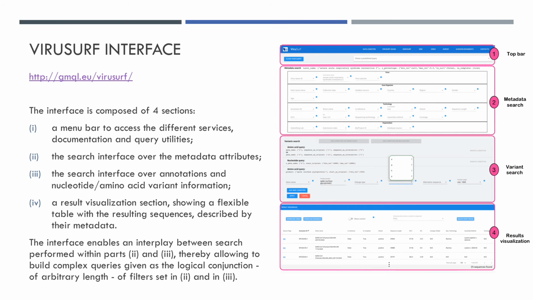The interface is composed of 4 sections: a menu bar to access the different services, documentation, and query utilities; the search interface over the metadata attributes; the search interface over annotation and nucleotide and amino acid variant information; and a result visualization section showing a flexible table with the resulting sequences described by their metadata. The interface enables an interplay between searches performed within parts 2 and 3, thereby allowing to build complex queries given as logical conjunctions of arbitrary length of filters set in 2 and in 3.